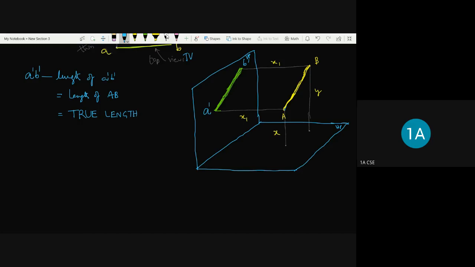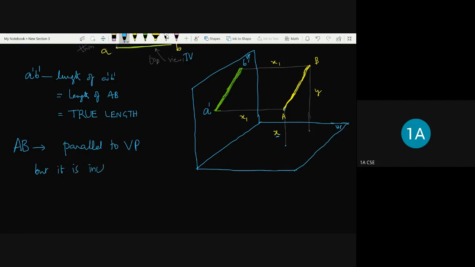But what about the top view here? When the point A is projected onto the horizontal plane, with this x distance and this y distance, the AB is inclined to the horizontal plane. We can say line AB is parallel to the vertical plane, but it is inclined.